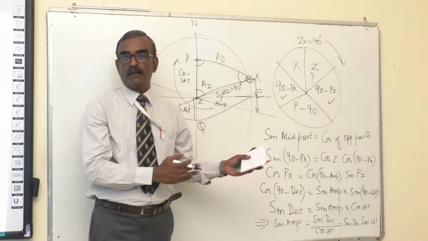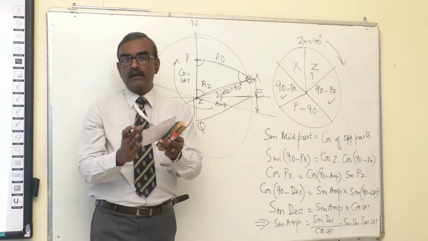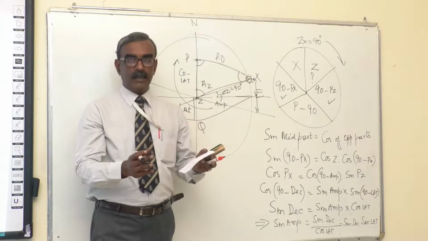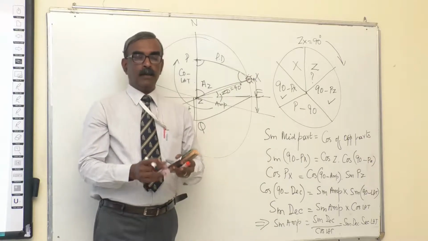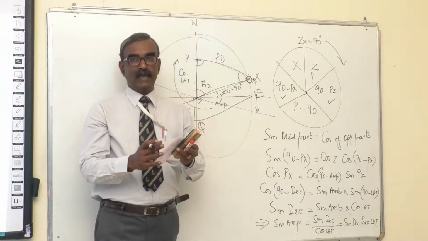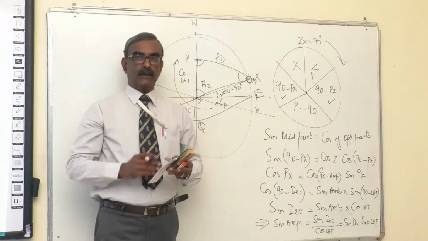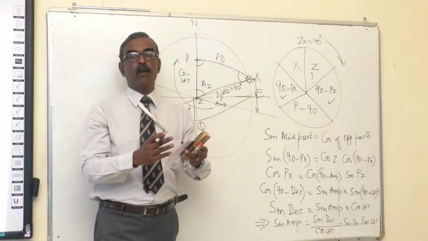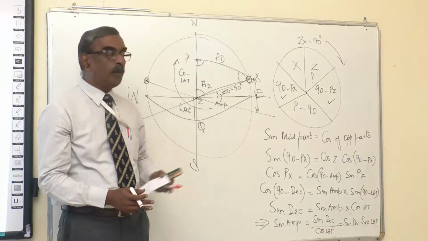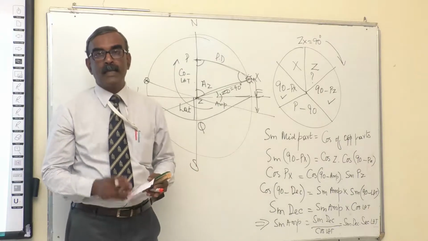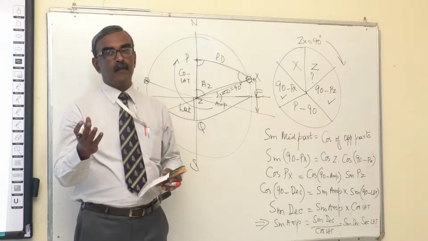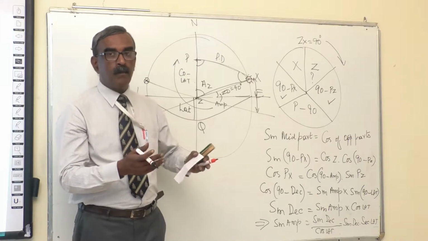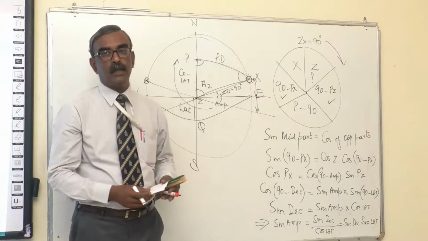By knowing the true bearing of the sun, now you take with the gyro compass the bearing of the sun. If it is different, then there is a gyro error. If the observed bearing from the gyro compass is less than the true bearing, then gyro is reading low. If the observed bearing of the sun at sunrise is more than the calculated true bearing with this formula, then gyro is reading high. That is the principle which we use for finding the gyro error.